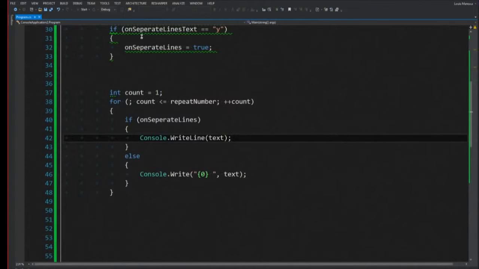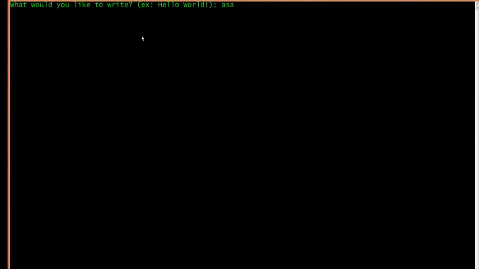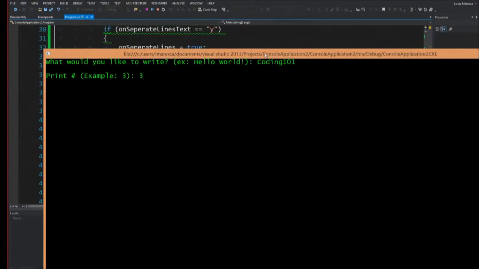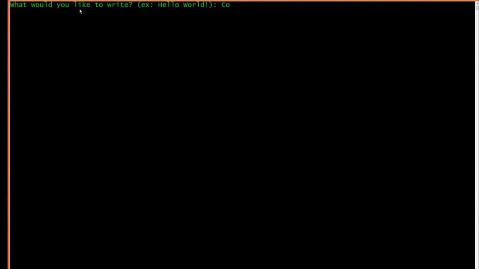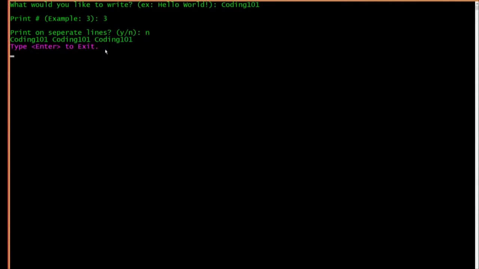And so if we run this, you can say coding 101, whoops. And we say we print it 3 times. And let's say I want it on a separate line. So there's my y. And there we go. Go ahead and run it again, and say no. Yeah. Sure. Because we're trolls. Moment of truth right now. There you go. And it worked.